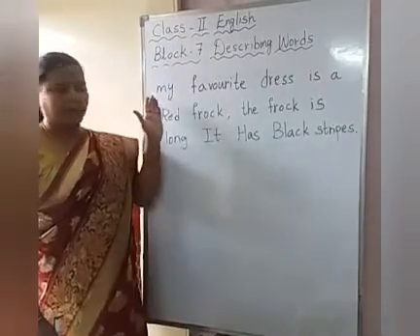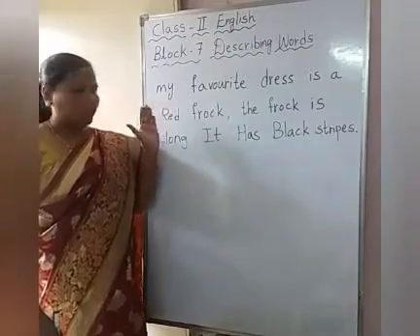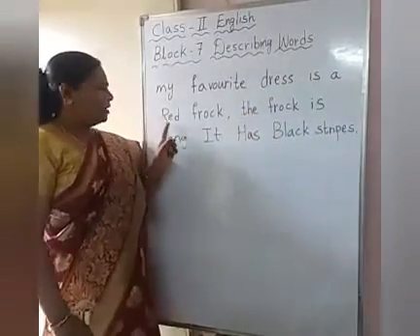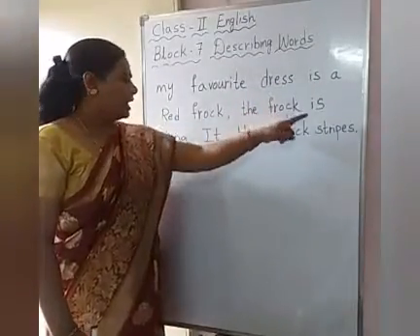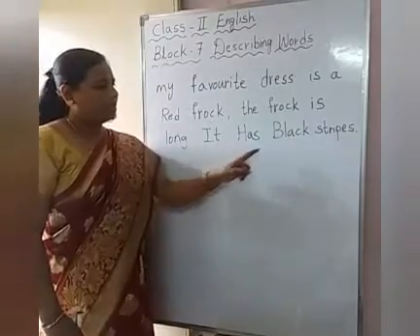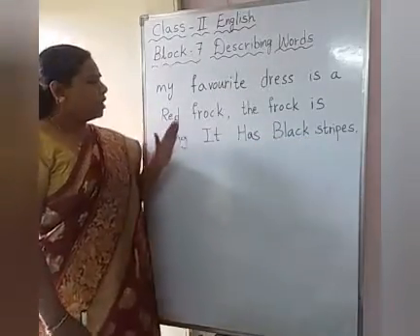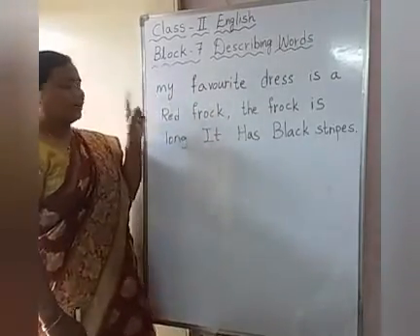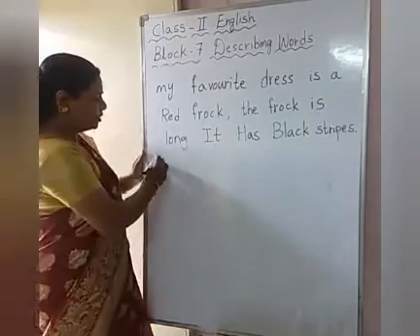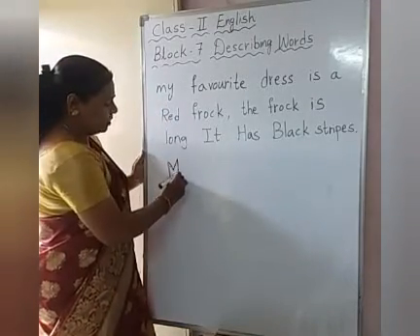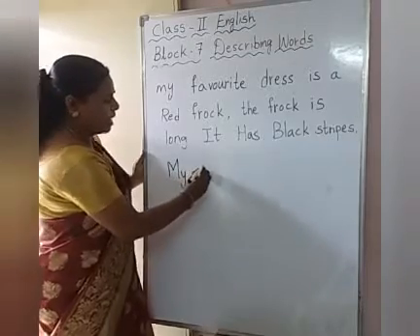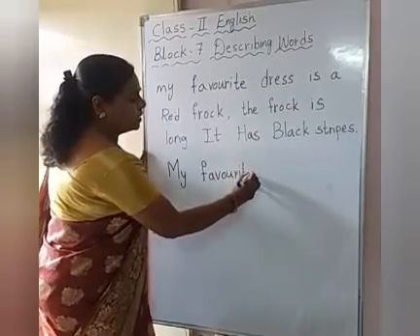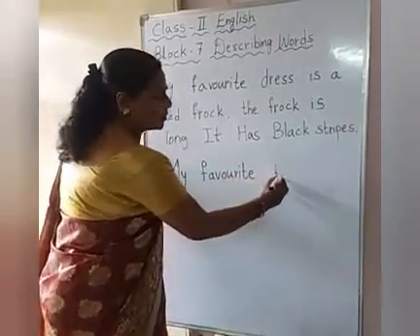Yes children, here I have written a sentence. For example, let us see children. My favorite dress is a red frock. The frock is long. It has black stripes. Okay. So now what are the mistakes in this? We have to rewrite the sentence children. First letter should be, yes, it should be capital letter. So first one we will write capital letter M-Y, my favorite, F-A-V-O-U-R-I-T-E, my favorite dress.